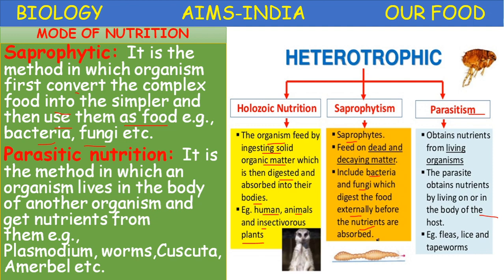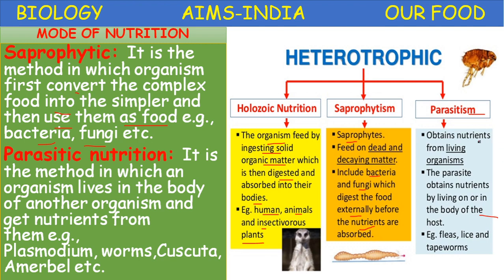So in parasitic nutrition we come across two organisms, one is the host and the second one is the parasite. The organism in which the parasite lives or depends is called a host, and the organism which absorbs the nutrients from the host is called a parasite.